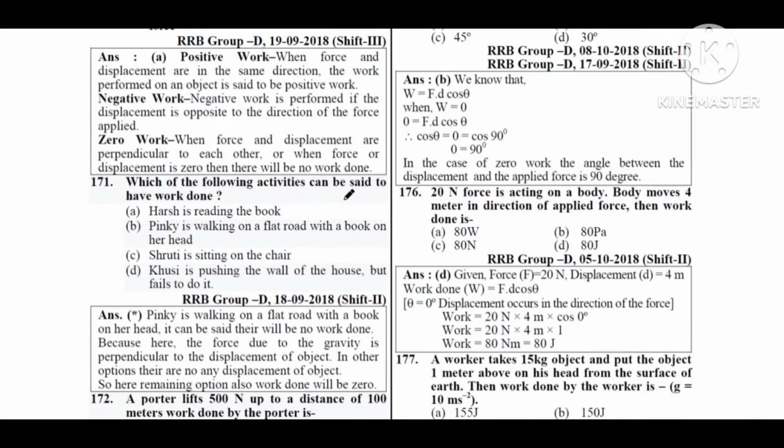Next question. Which of the following activities can be said to have work done? Option A, Arsh is reading the book. Option B, Pinky is walking on a flat road with a book on her head. Option C, Shruti is sitting on the chair. Option D, Kushi is pushing the wall of the house but fails to do it. So the answer is option B, Pinky is walking on a flat road with a book on her head.